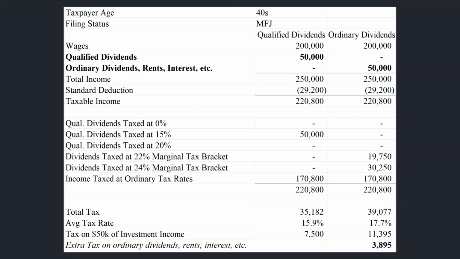Our final example will be for a couple in their 40s earning $200,000 a year with $50,000 of dividend or investment income. Ultimately, the qualified dividend category is going to end up costing them $7,500, and if they're receiving ordinary dividends, rents, interest, etc., they would pay $11,395 in tax, for a net difference of $3,895 more if they're receiving rental income, interest, or ordinary dividends versus qualified dividends.